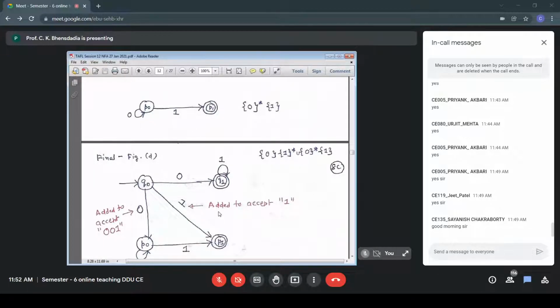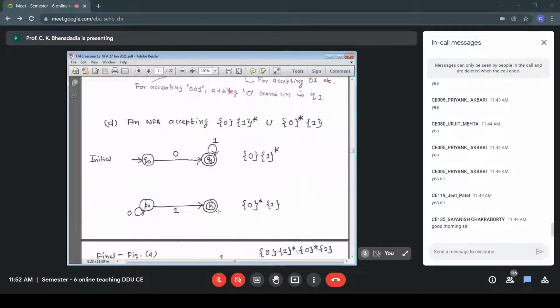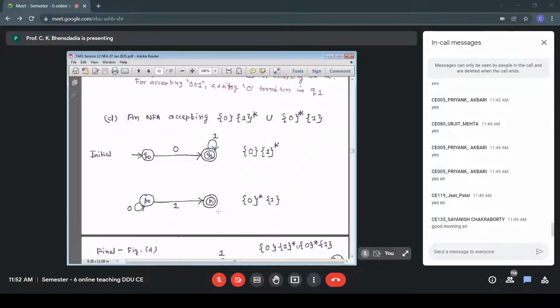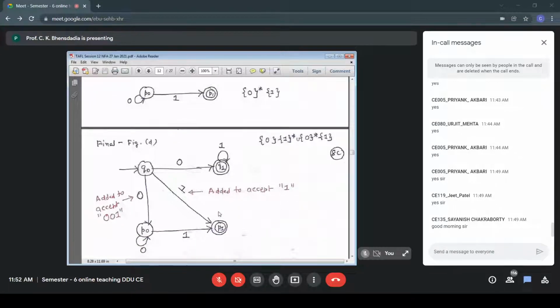Similarly, if you look at the language L1 union L2, once again in L2, we must accept a string of the form 001. 001 has to be accepted. So we are putting a link between Q0 and P0 on 0. Now it will accept 001, 0001, etc. So we're adding a link between Q0 and P0 on 0.